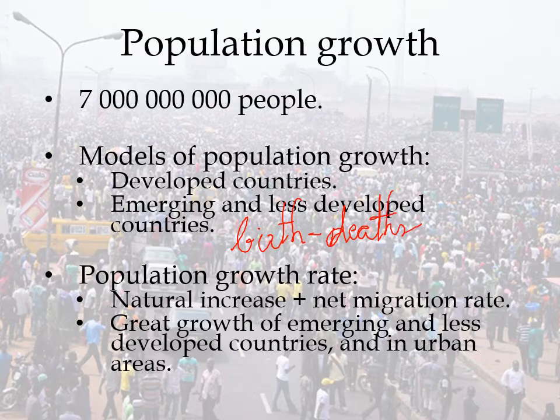So, with a lot of births and very few deaths, the natural increase will be very, very high. The net migration rate was the amount of people that enter into a country, so immigrants, less the people that go out of that country, so the emigrants.